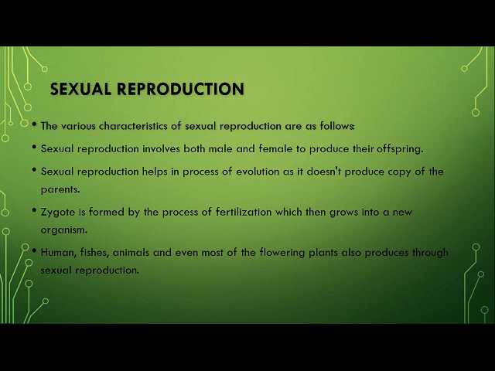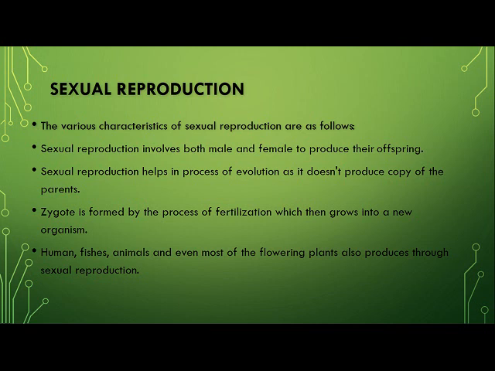So that means the next generation has got some variation and the next will have some more variation, and in this way after a gap of 1000 or 2000 years we find that a lot of change has occurred in a particular living organism.